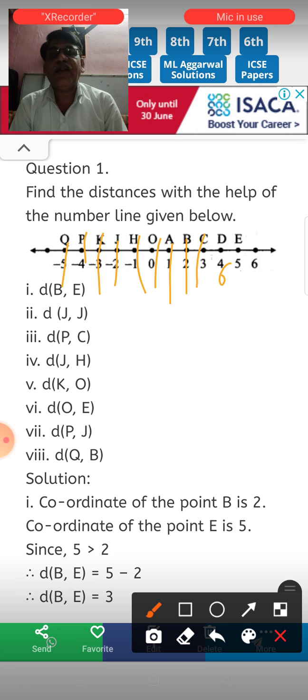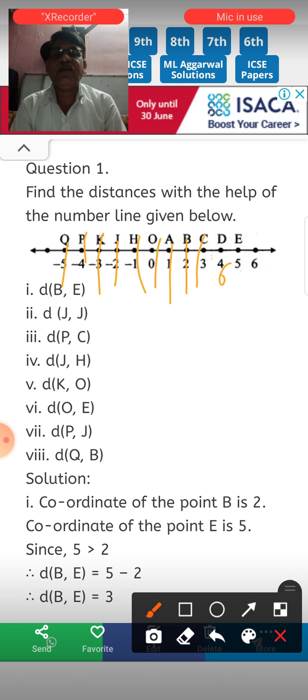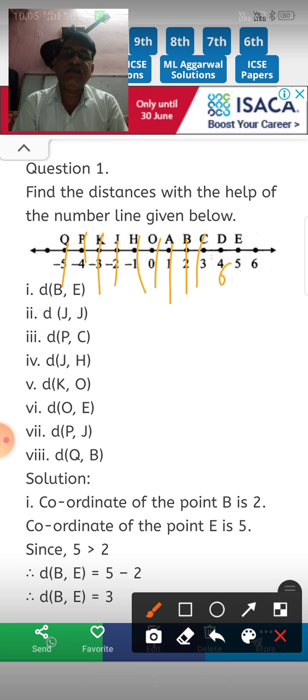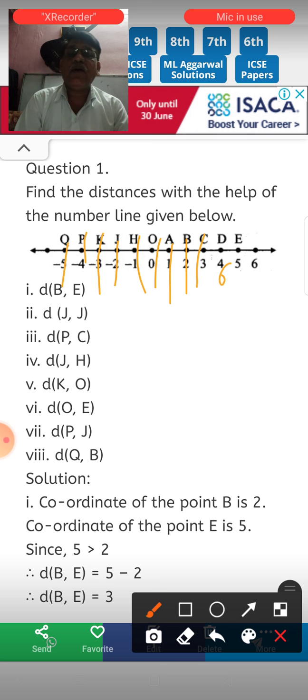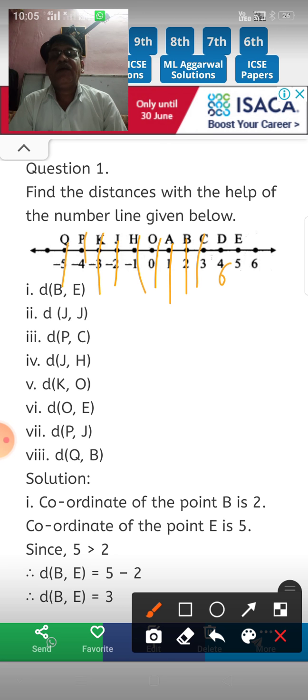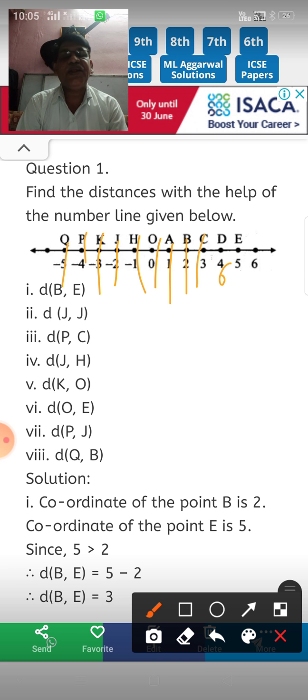Each point has its coordinate. In this way you can represent the rational numbers, irrational numbers on the number line. You already learned in 8th standard how to represent the rational and irrational numbers on the number line. Now in 9th standard you have to find out the distance between any 2 points on the number line. If a number line is given and the points are given, then you have to find out the distance between the points on the number line.